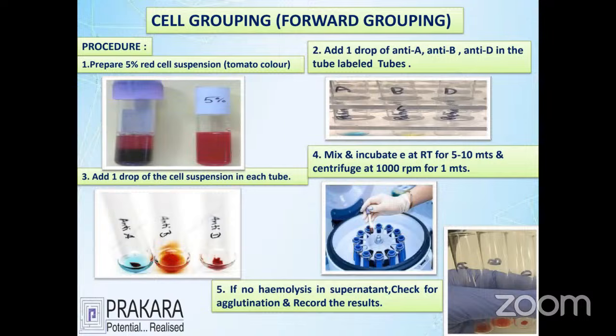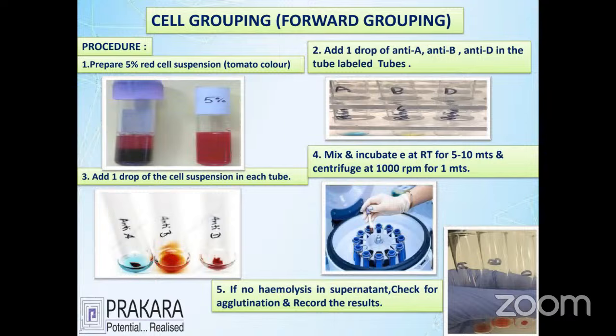You have to take three test tubes labelled A, B, and D. These three test tubes are called the A tube, B tube, and D tube. We are going to add the 5% red cell suspension into the three tubes simultaneously. With the help of a pipette, we transfer one drop of the cell suspension into each tube.